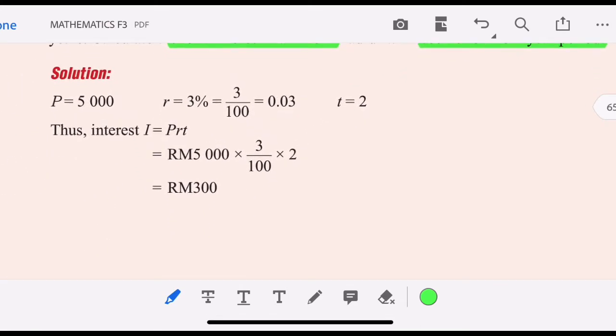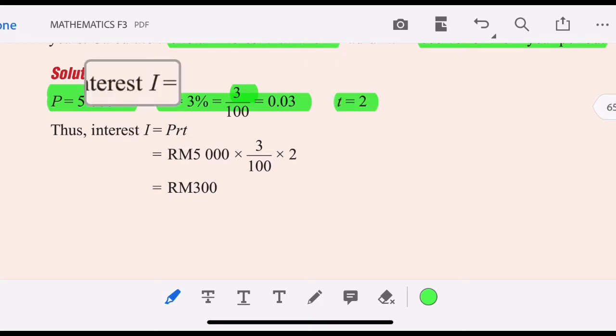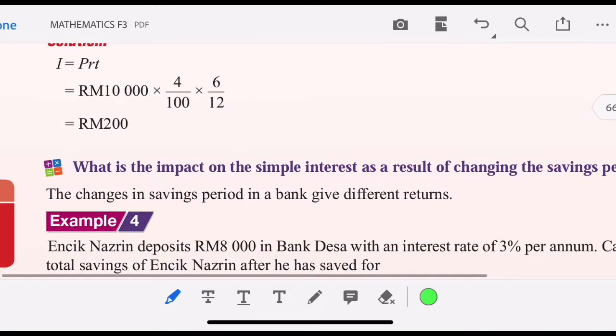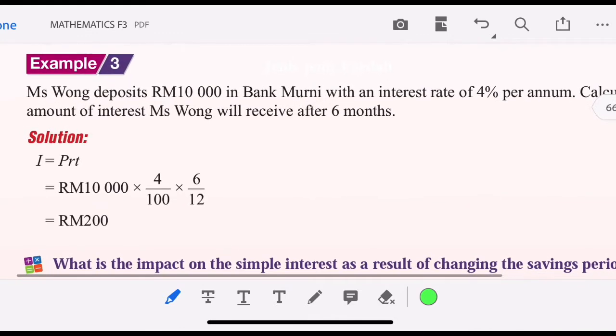So the P is 5,000. The rate is 3% or 0.03 and the time is 2 years. So by using I equals PRT, we can calculate the interest earned for the 2 years, which is 5,000 times 3 over 100 times 2, which is equivalent to 300. Right, that's about the interest.